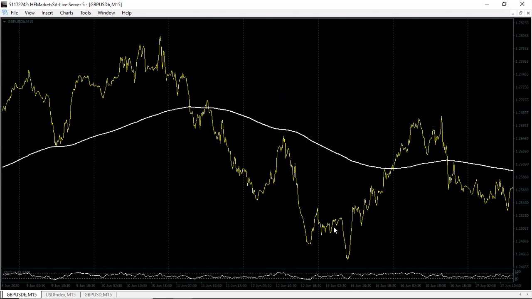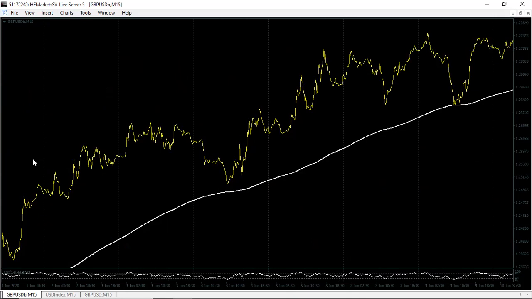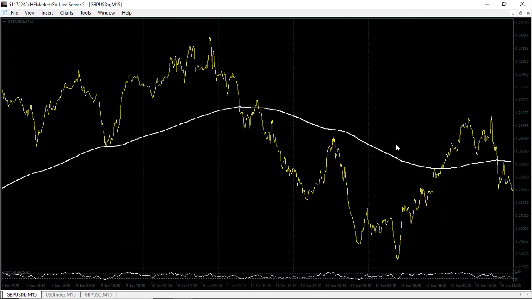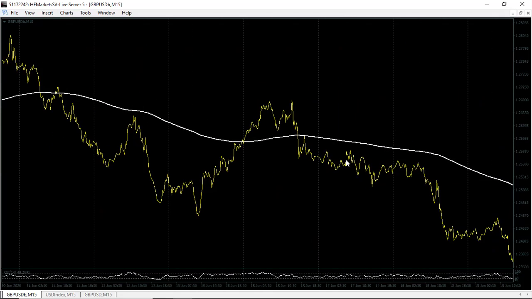Then we had a V-type rejection right here. This is some sort of a V, which shows this is definitely a weakness on the higher time frame. This is the 15 minute time frame, but this is definitely a weakness on the 4 hour or maybe 1 hour. The market went above here, you maybe made a little bit of money and then gave it back to the market. That's fine, it's part of the game. Since you are making more money than you're losing, it's okay. Don't be angry at that.